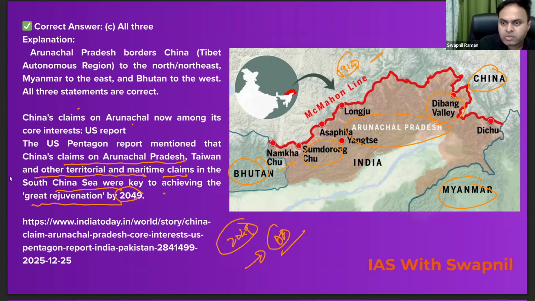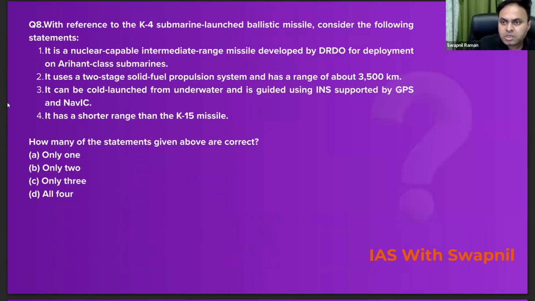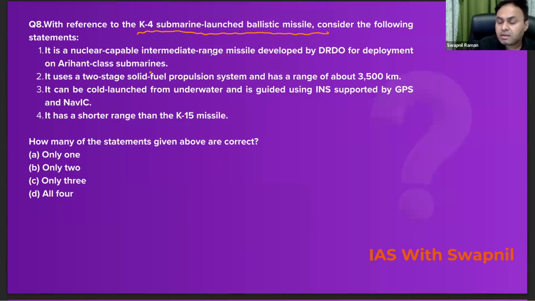Now let's move on to the next question. Question number 8. With reference to the K4 submarine launched ballistic missile, consider the following statements. The first statement says, it is a nuclear capable intermediate range missile developed by the DRDO for the deployment on Arihant class submarine. Absolutely correct. The second statement says it uses a two-stage solid fuel propulsion system and has a range of about 3,500 kilometers.